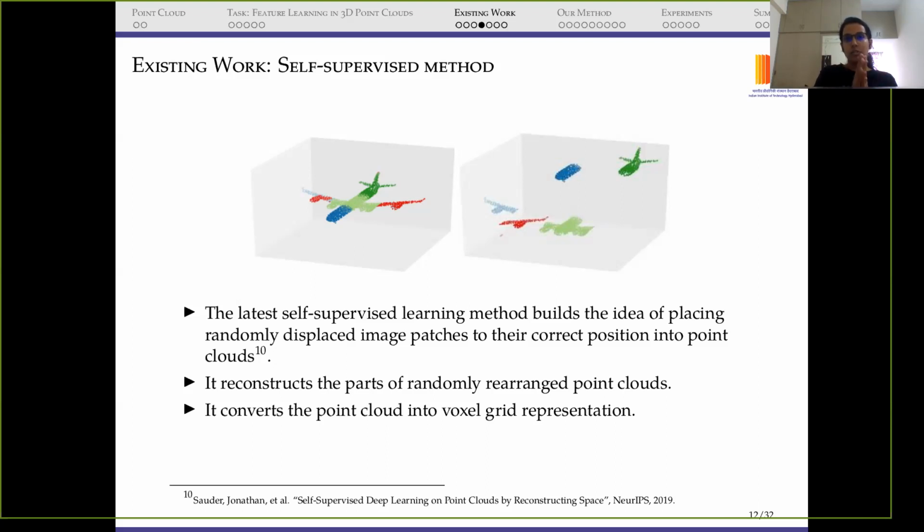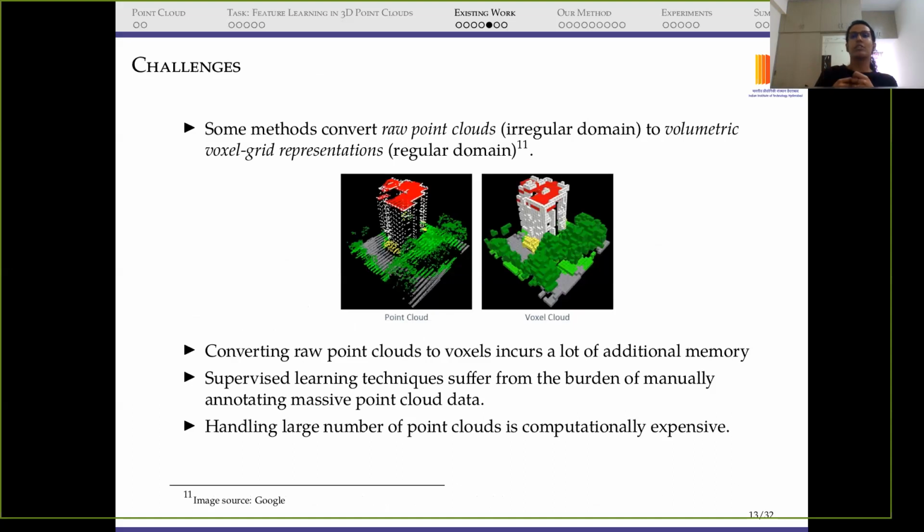But yeah, many of the works used to consider a lot of point clouds for training. So now, in general, what were the challenges? Some challenges are that converting raw point clouds to a voxel grid adds a lot of additional memory, and it also adds some kind of quantization artifact. Quantization artifact is basically when we convert a continuous value to a discrete one. Here in this point cloud, you can see that when we convert it to discrete, it looks like this. There is no smoothness anymore, and it's like a voxel, where we have integer values.